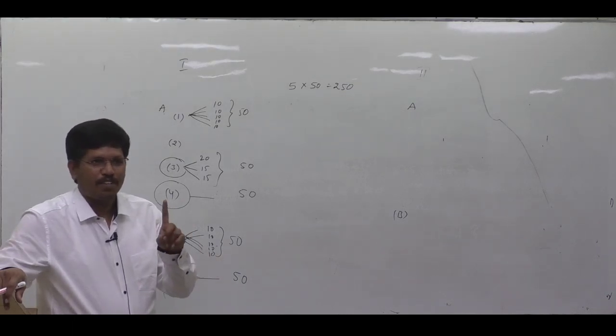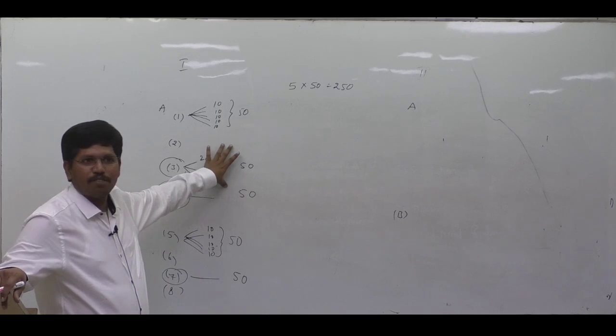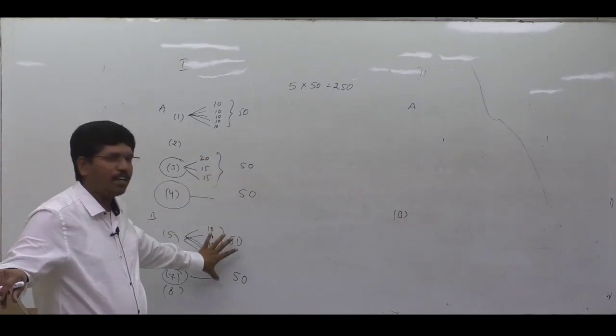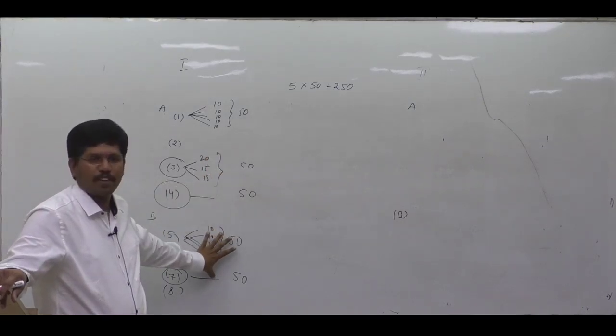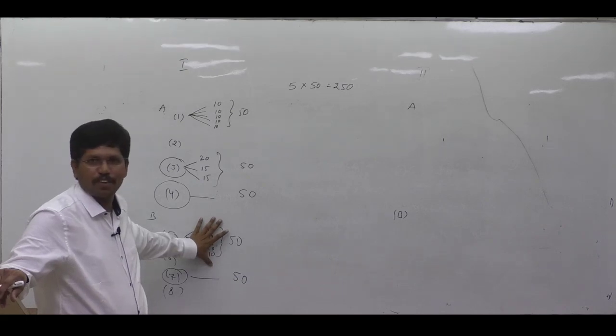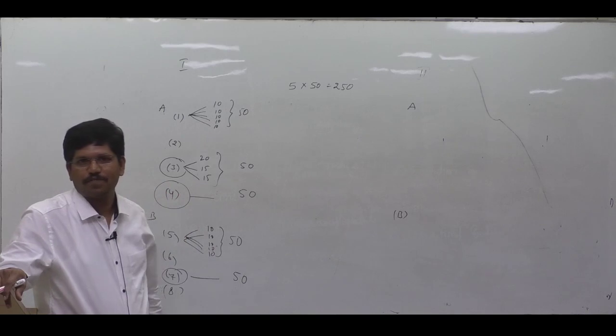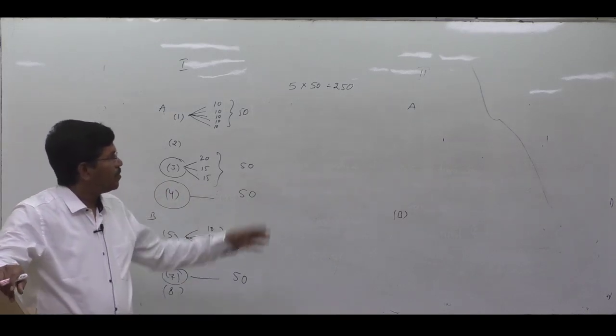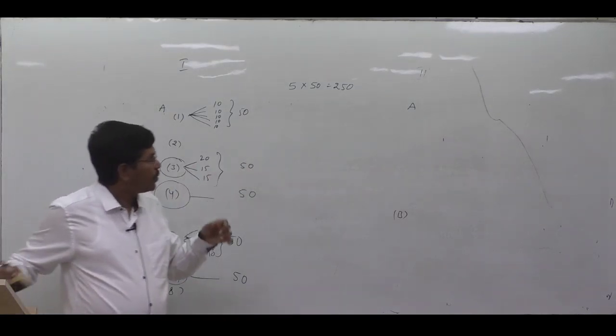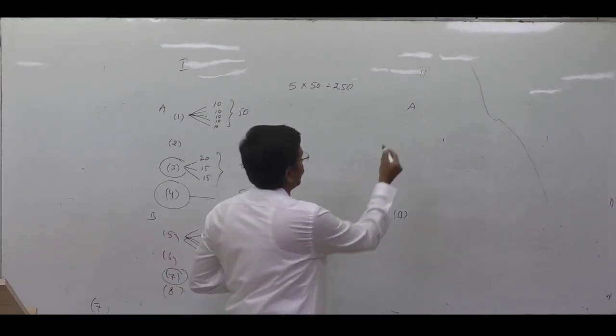Anyway, this is compulsory. That means out of 3 questions, if you select 1 question, that is sufficient.